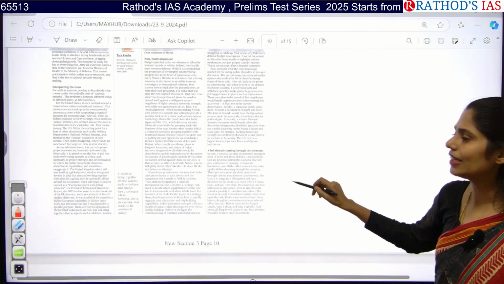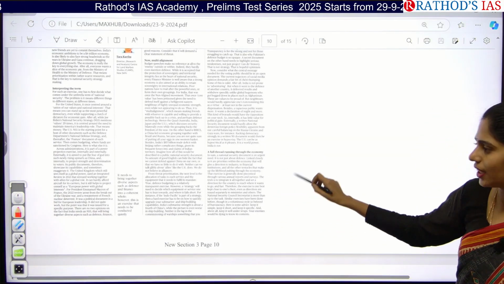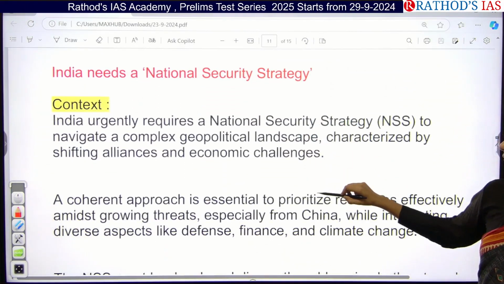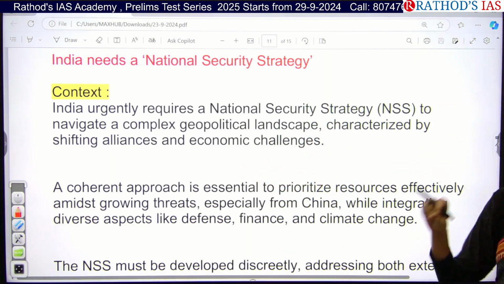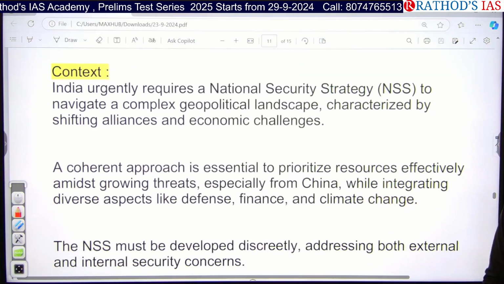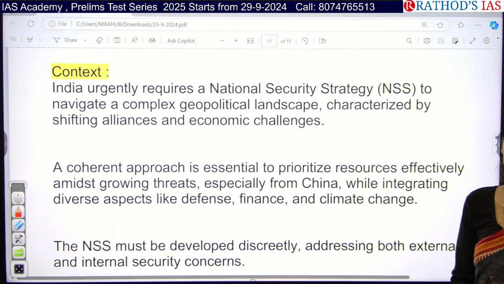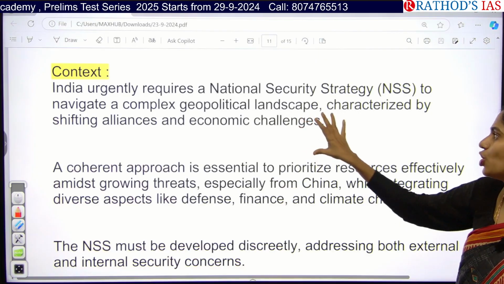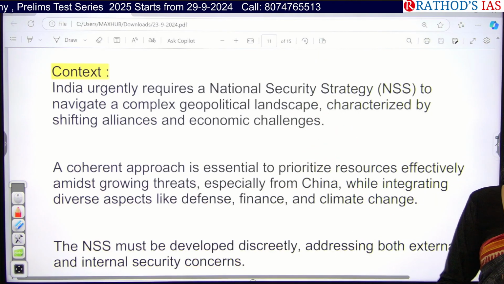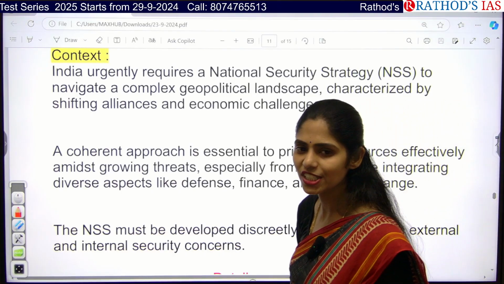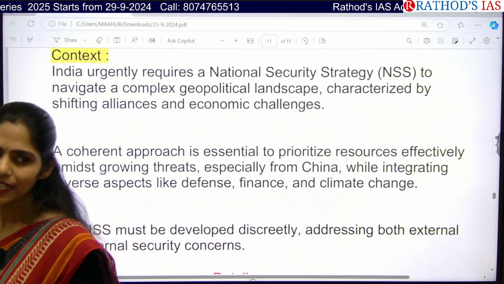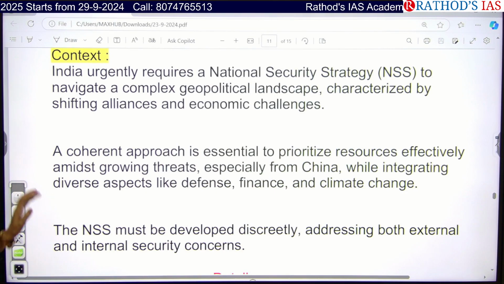Okay, so this article is important from GS paper 3 security. So why is this article in the news? Because the author is saying that India is in need of a national security strategy because we have to navigate through a complex geopolitical landscape. Especially there is a shifting of alliances, and nowadays we are getting new economic challenges. Because of this, we need a proper national security strategy.